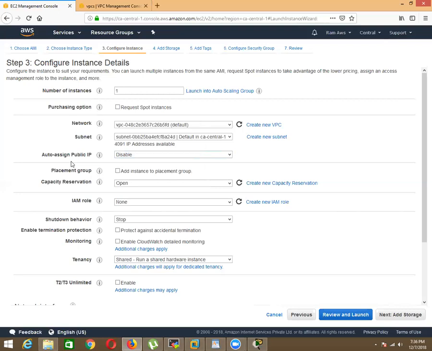Again, you need to delete the instance and relaunch a new one. So if you disable auto assign public IP here, the only option is to provide an elastic IP for your machine, and that is chargeable. You can have 5 elastic IPs per region. They will not provide more than 5. If you want more than 5, you need to contact them, and they will provide you more.